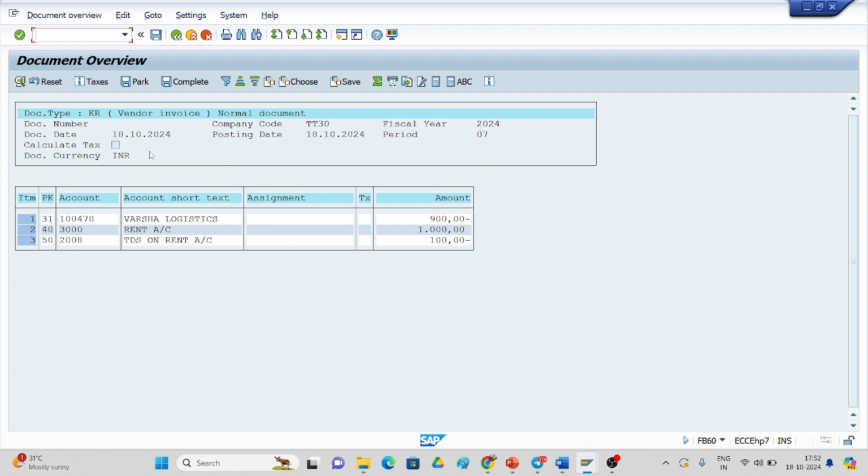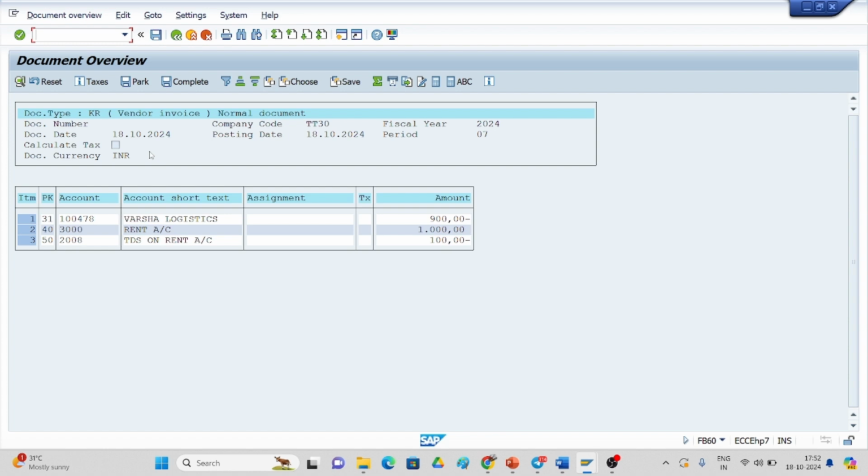So this is about the TDS. What we have learned is that withholding tax is nothing but TDS, and TDS is nothing but tax deducted at source. At source we are deducting. For suppose we are paying the rent, and suppose for the rent 10% is applicable as per the percentage declared by the government. So if you pay the rent 1000, you deduct 10%, and you have to pay that on behalf of the vendor to the government. So it is a liability, and it will be credited.